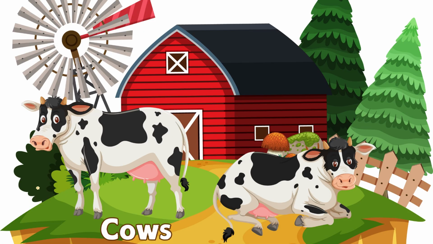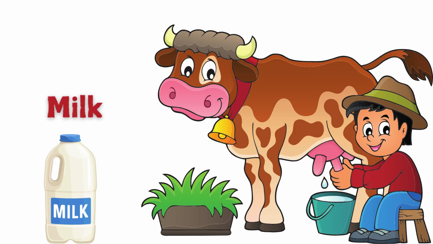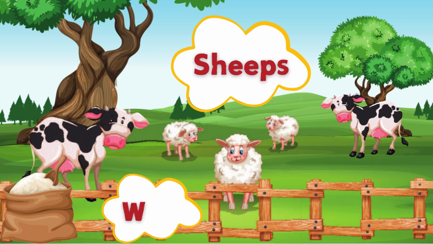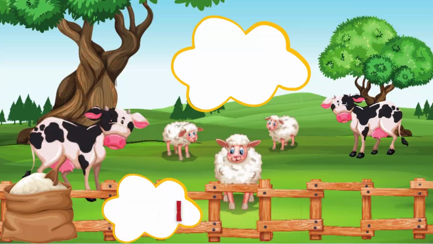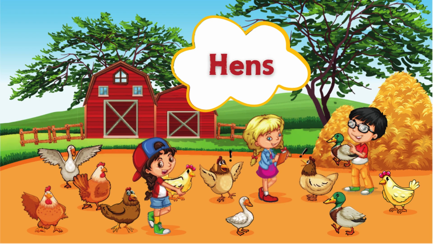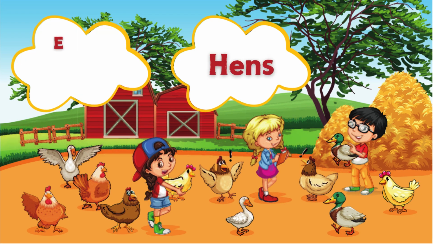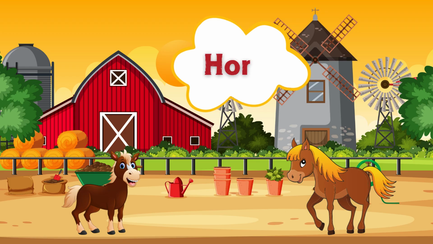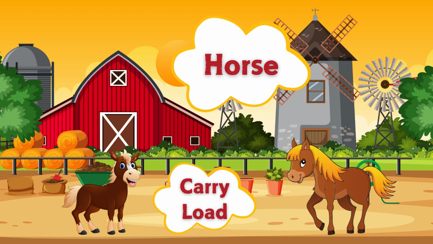Examples of domestic animals are cow. Cow gives us milk. Sheep. Sheep gives us wool. Hens. Hens give us eggs and chicken. Horse. Horses are used to carry loads and pull carts.